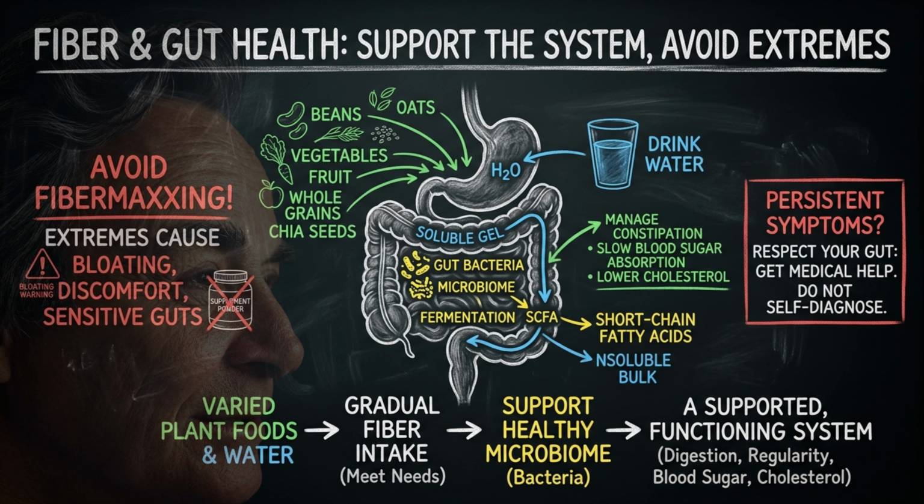Do not turn fiber into another extreme. Meet your needs. Build gradually. Choose varied plant foods. Drink water. Respect sensitive guts. Get medical help when symptoms persist. The goal is not to max out a number. The goal is to support the system.